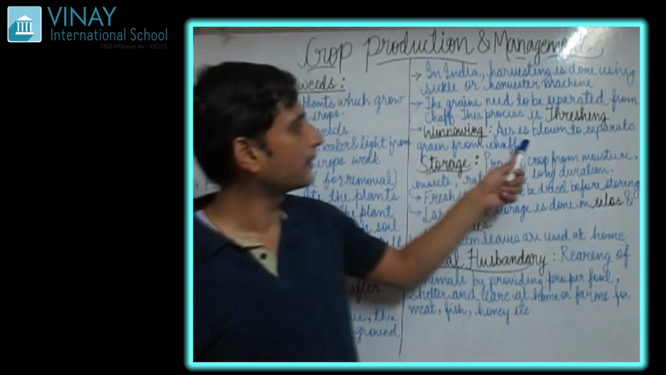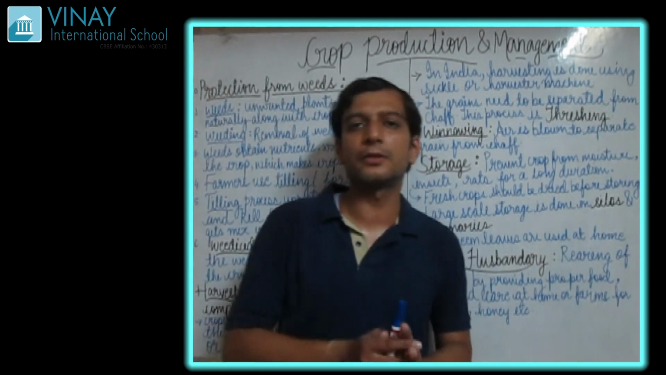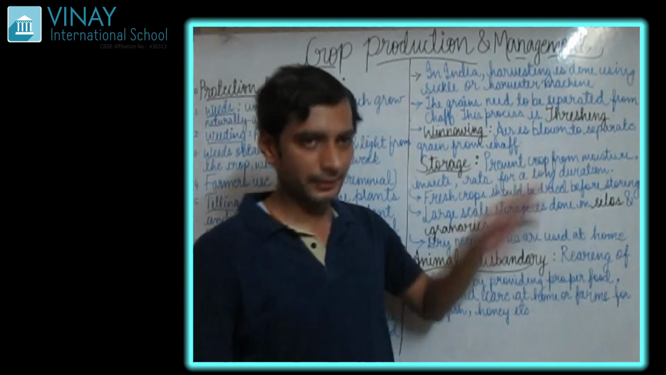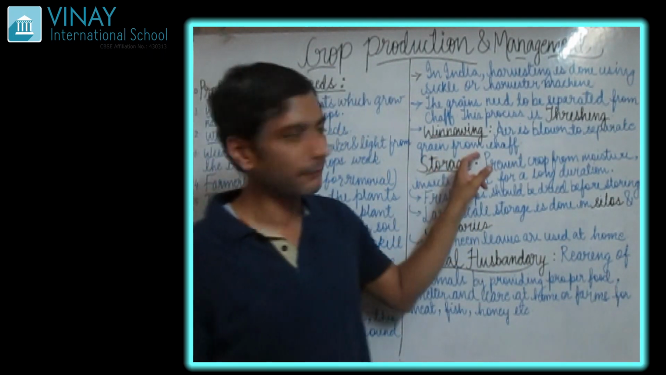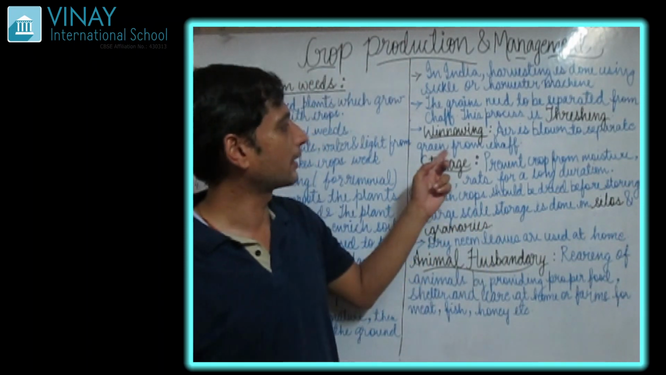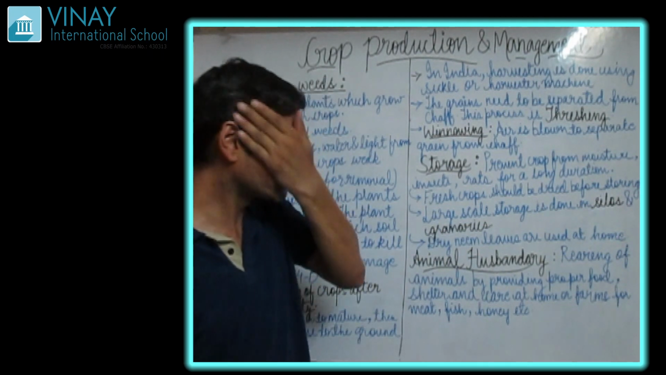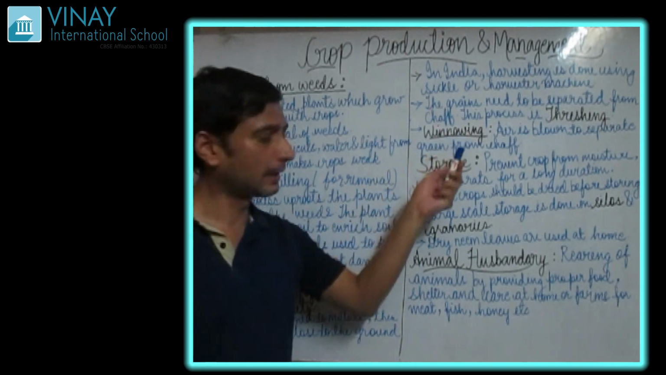Okay, in this way the bad quality of the crop moves away and the good quality of the crop stays settled at the bottom. In this way we separate the chaff from the grains. Okay, the grains from the chaff. The grains are being removed from the complete crop. Okay, so this was all about harvesting.